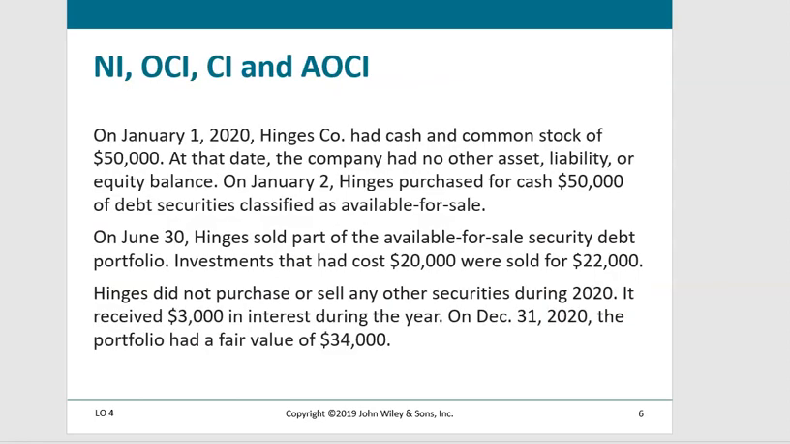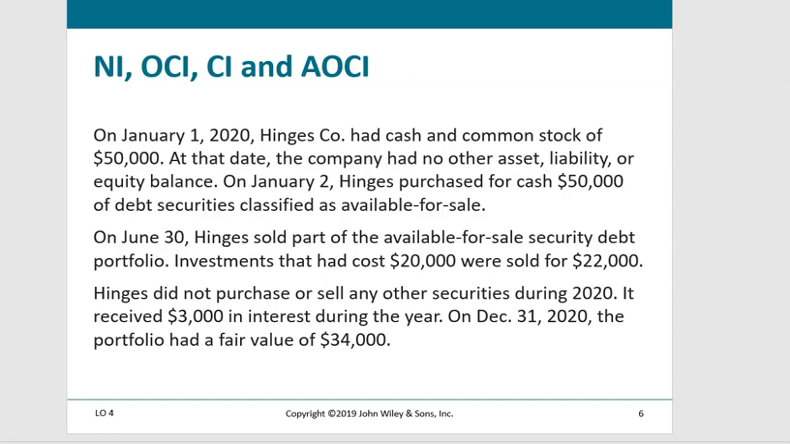On January 1st, 2020, Hinge's company had cash and common stock of $50,000. At that date, the company had nothing else. On January 2nd, the next day, the company purchases for cash $50,000 of debt securities classified as available for sale. On June 30th, the company sold part of the available for sale debt security portfolio. Investments that had cost $20,000 were sold for $22,000.